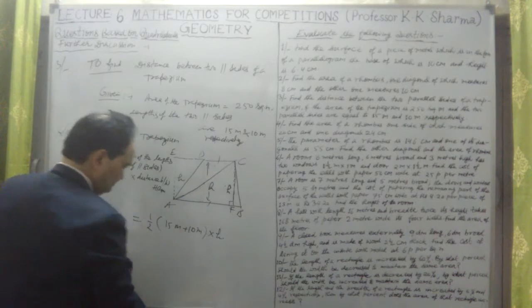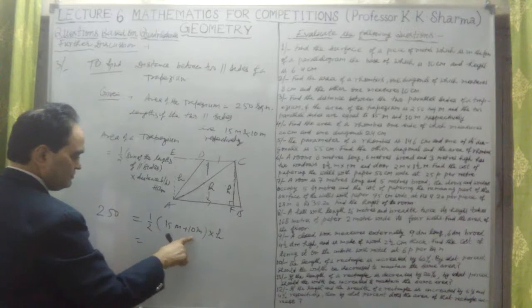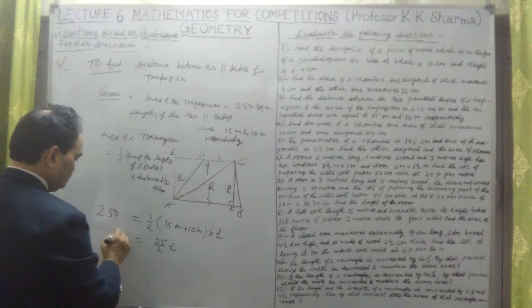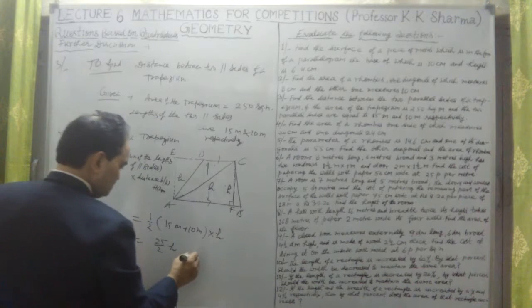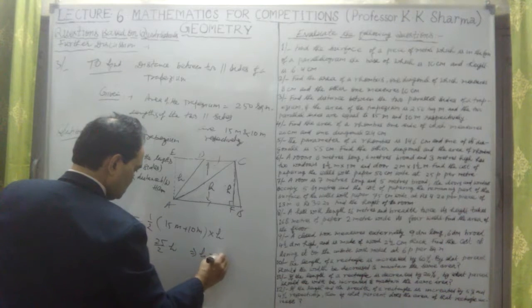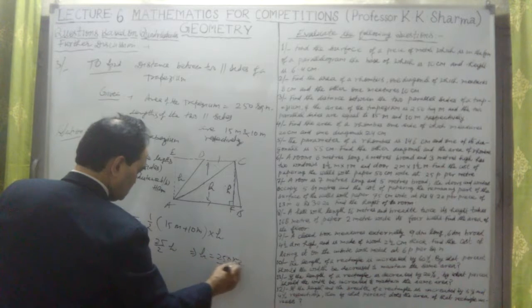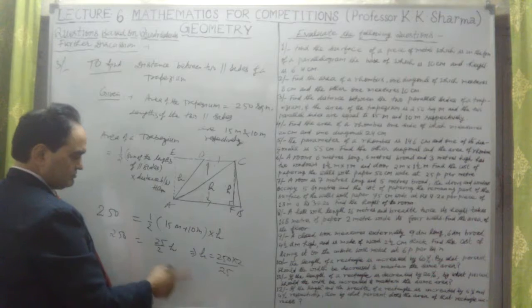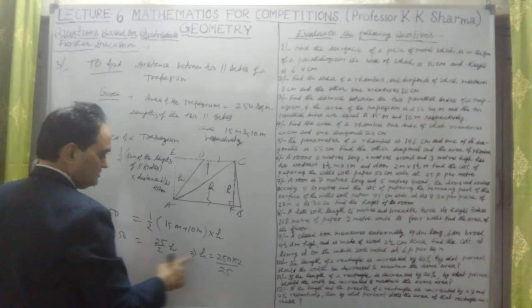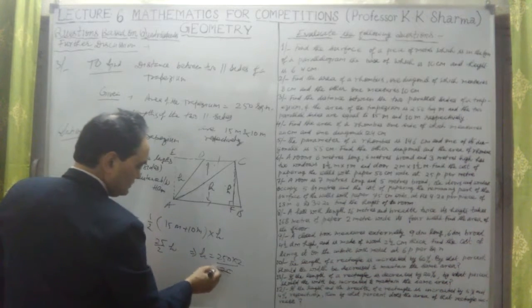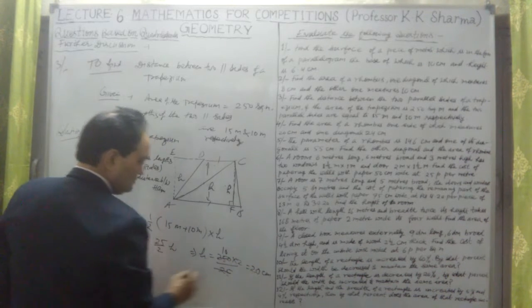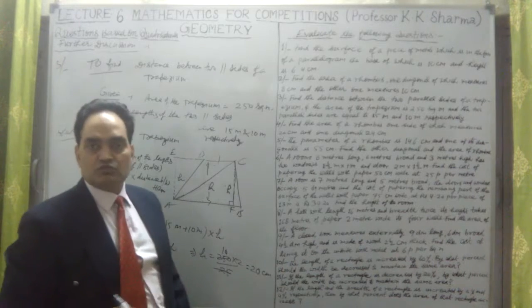So 15 plus 10 is 25, 25 upon 2 into h equal to 250. This implies that h equals 250 into 2 upon 25. Try to understand: 25 will come in the denominator by cross multiplying, and 2 will multiply with 250. So this is 20 centimeter. The distance between these two parallel sides is 20 centimeter.